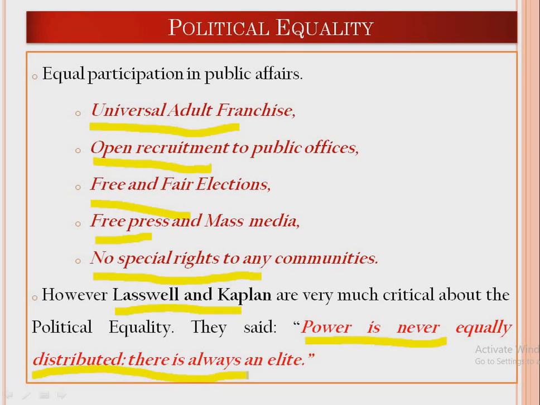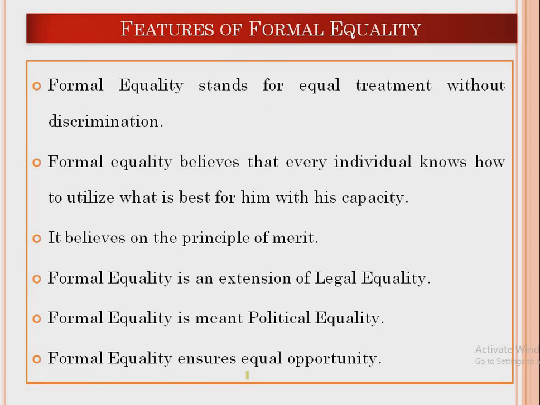Now, based on this discussion of formal equality, we can draw certain features. Number one, formal equality stands for equal treatment without discrimination. It means you want to give equal treatment and equal benefits to every single individual, whether in health, education, sanitation campaigns or transportation.